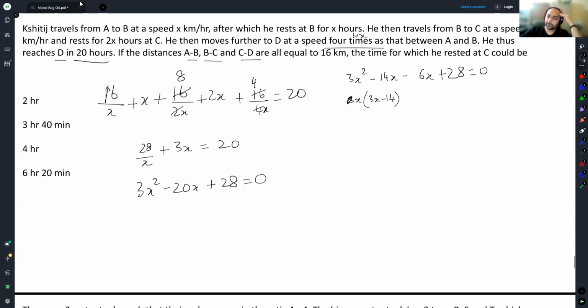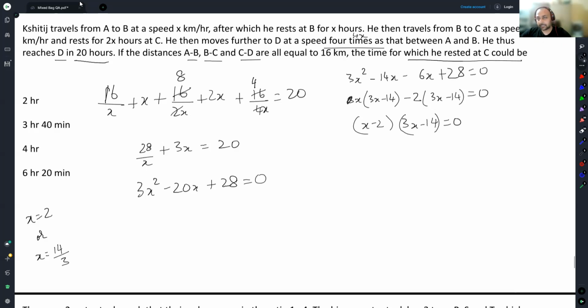So x minus 2, 3x minus 14 equal to 0. x is equal to 2, or x is equal to 14 by 3.